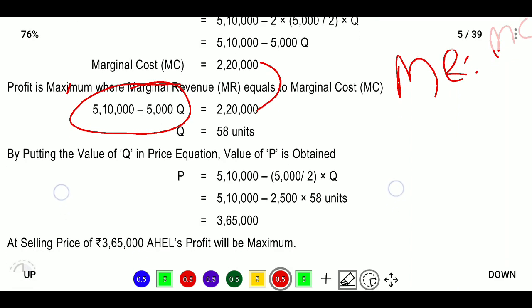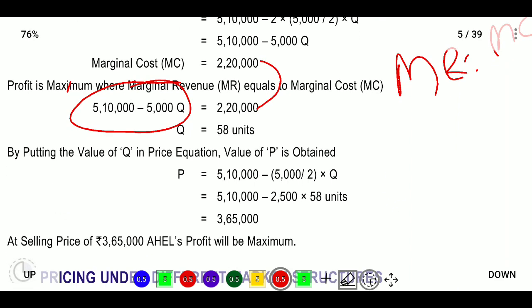Now the quantity was identified. Now price will be calculated. What is the price formula? P is equal to A minus BQ, whereas marginal revenue is A minus 2BQ. Now we clarified Q is equal to 58. So P is equal to 5,10,000 minus 5,000 divided by 2 into Q, where 5,000 divided by 2 is equal to 2,500, and 58 units.